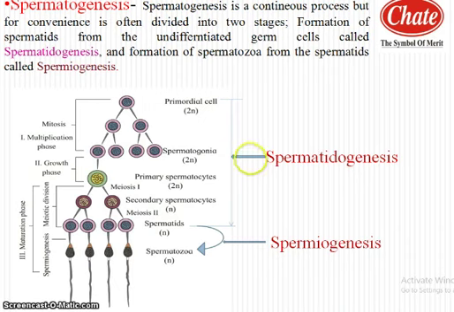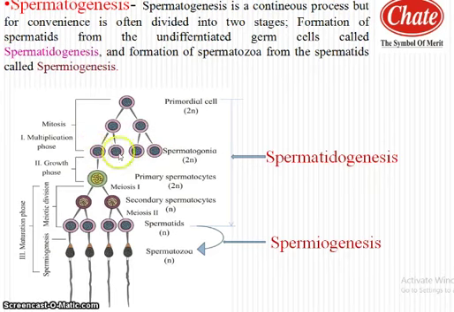Now, concentrate on the first step, that is spermatidogenesis. Spermatidogenesis in spermatogenesis is completed with the help of three phases: multiplication phase, growth phase, and maturation phase. Now first, the multiplication phase. In this phase, rapid mitotic division of primordial germ cells of testes forms a large number of diploid spermatogonia, or sperm mother cells.